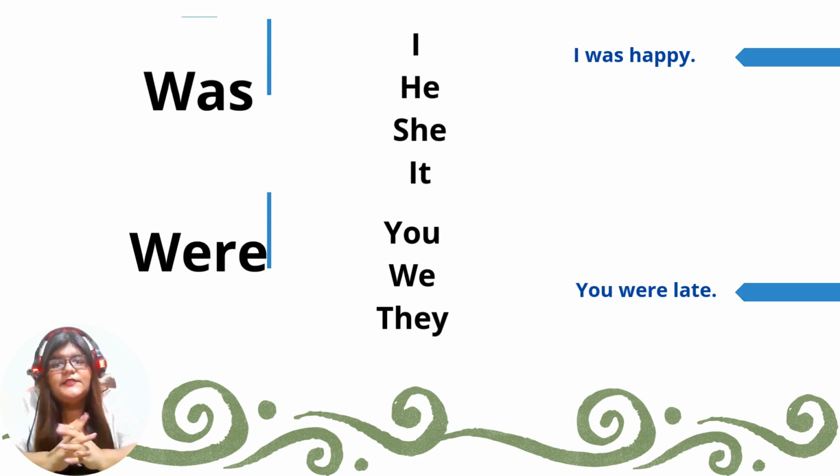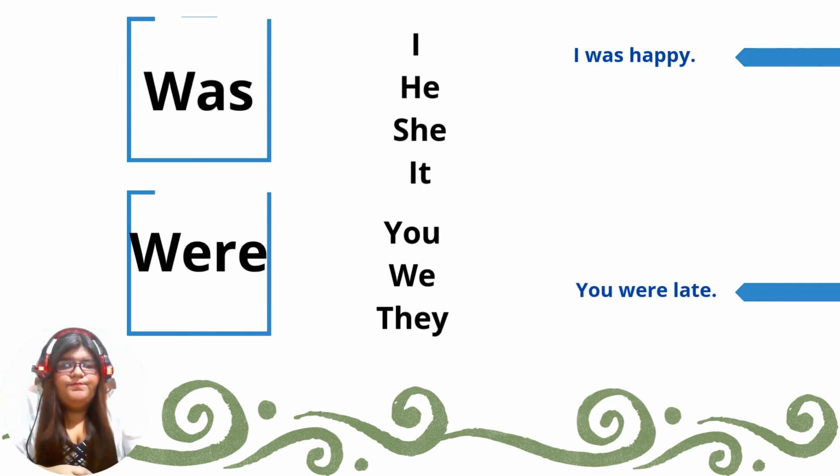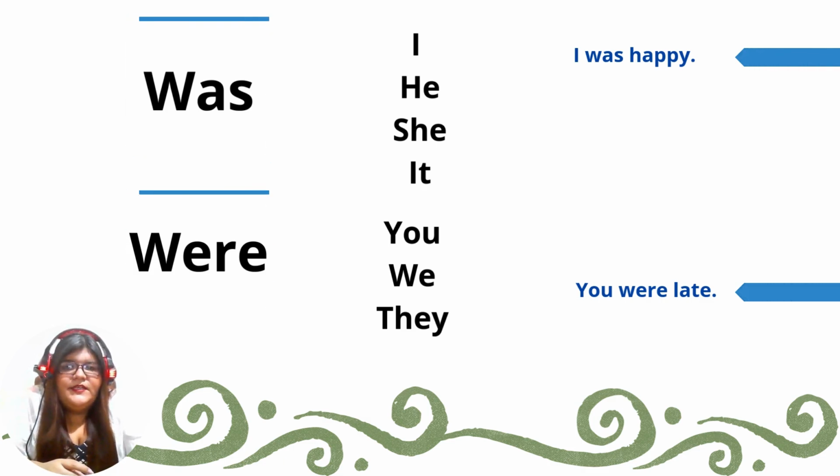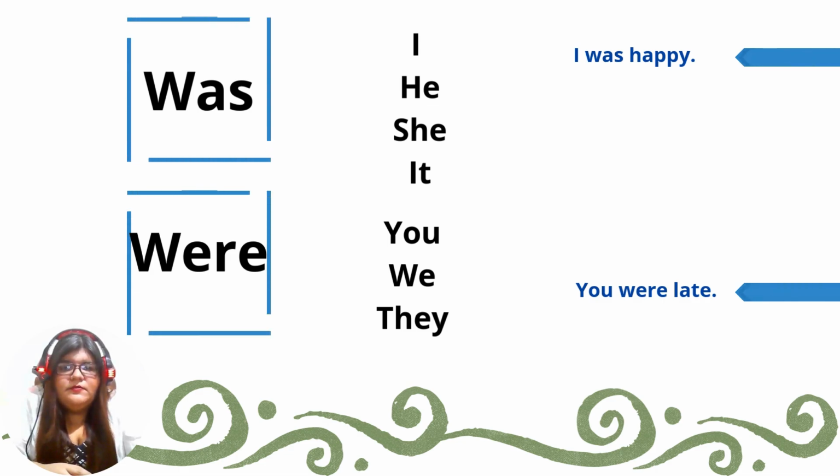So now, guys, please pay attention in this part because it's really important. To clarify this, was and were is like the verb be, but transformed in past. And you will use this verb like a main verb or as an auxiliary verb, it depends. With the subject I, he, she, and it, you will use was. For example, I was happy. Then you will use were with the subject you, we, and they. For example, you were late.